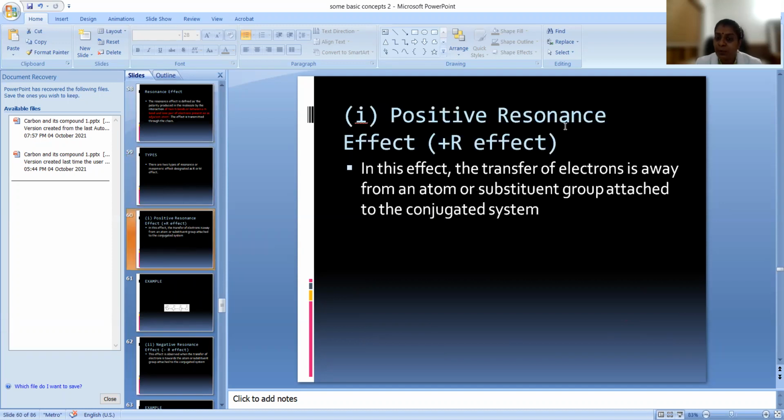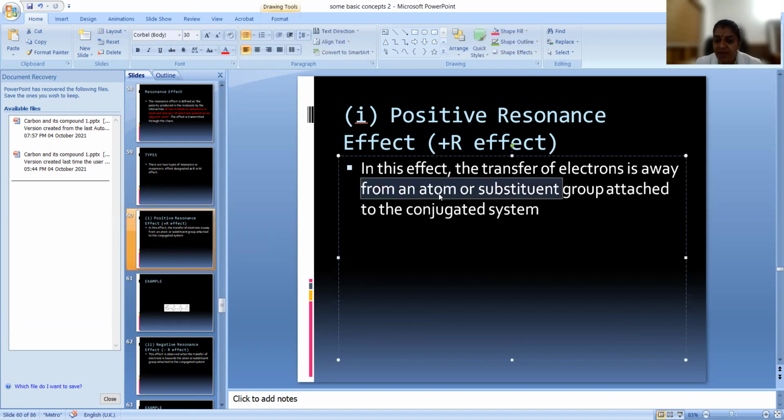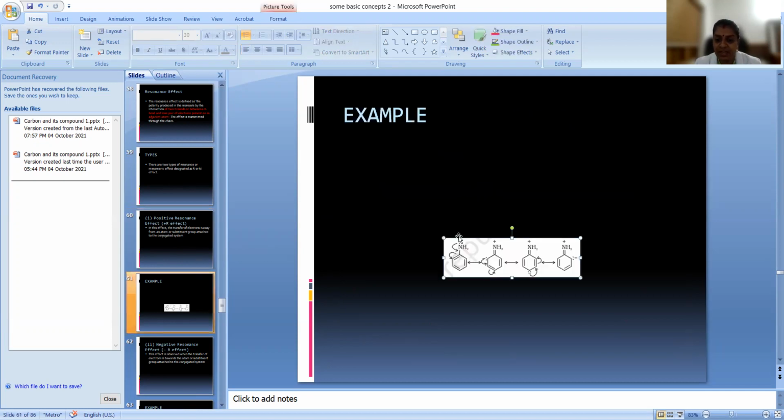So what do we mean by positive resonance? If the transfer of electrons is away from the atom or the substituent, that is called a plus R effect. Conjugate system means alternate double and single bonds should be there. That is called a conjugate system. Let us see one example for the plus R effect.